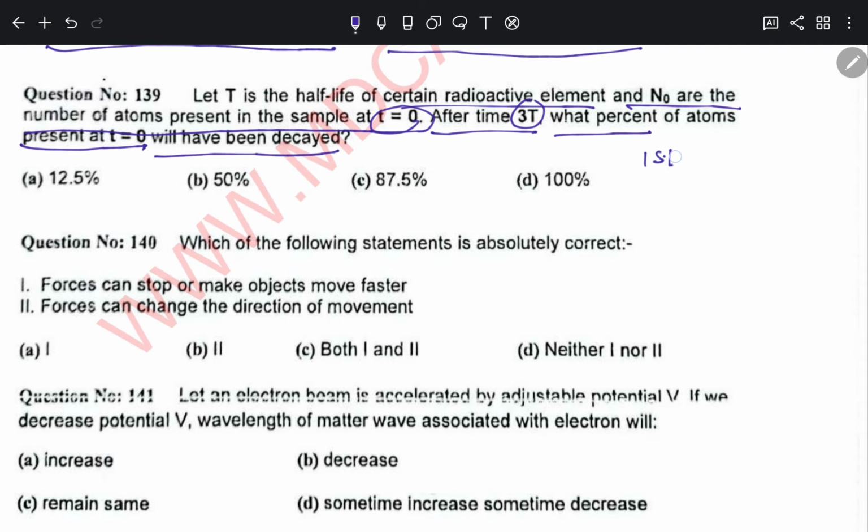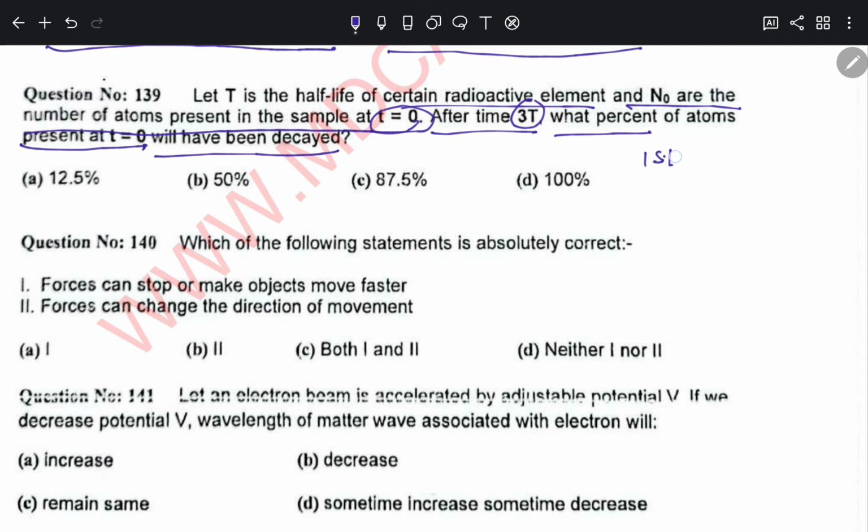Question number 142. Which of the following forces gives rise to ocean tides? Frictional force, gravitational force, Earth's magnetic force, nuclear force. Out of these, the gravitational force between the moon and the earth causes the tides.